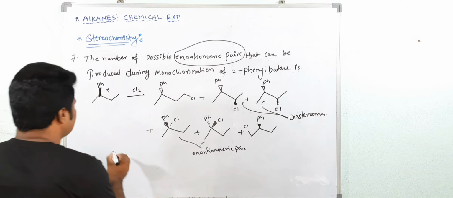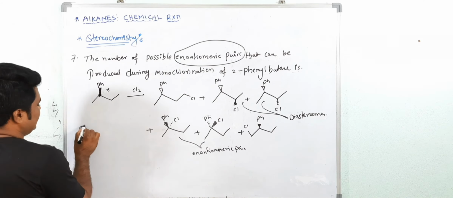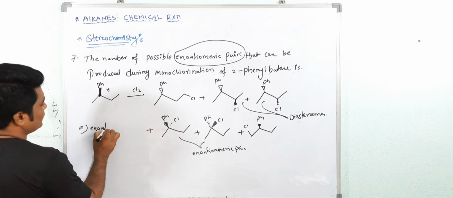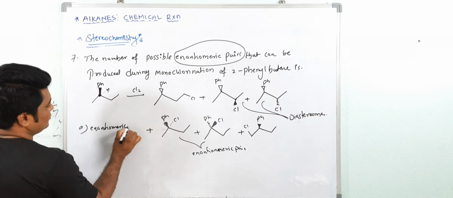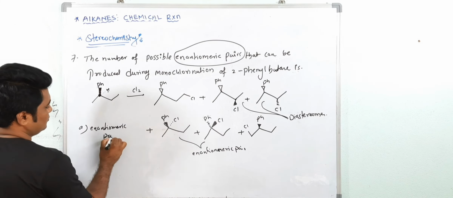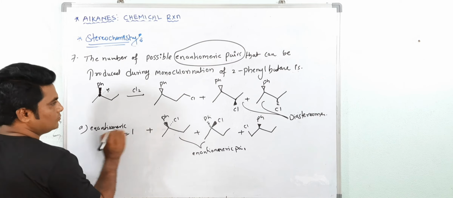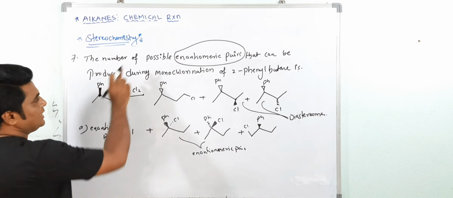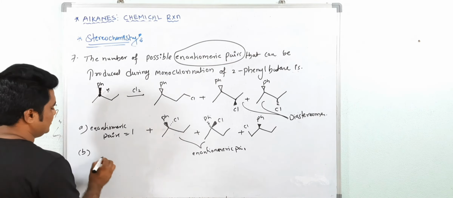So now what is the answer? Enantiomeric pair. A. Enantiomeric pairs is equal to 1. B. Answer. Right answer is this one, but extra questions I am giving.